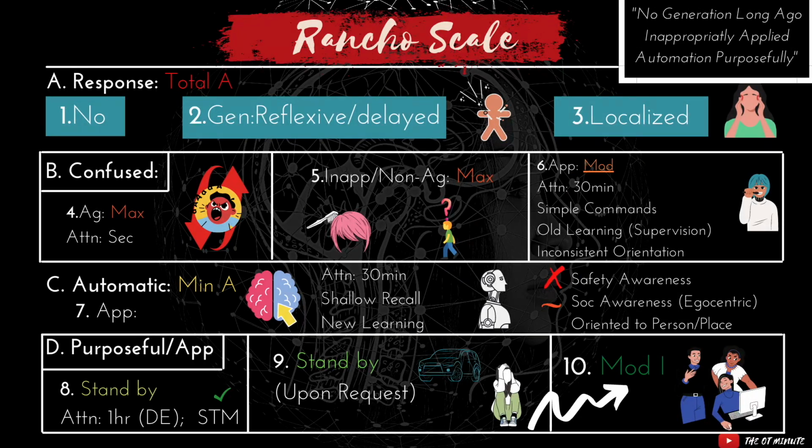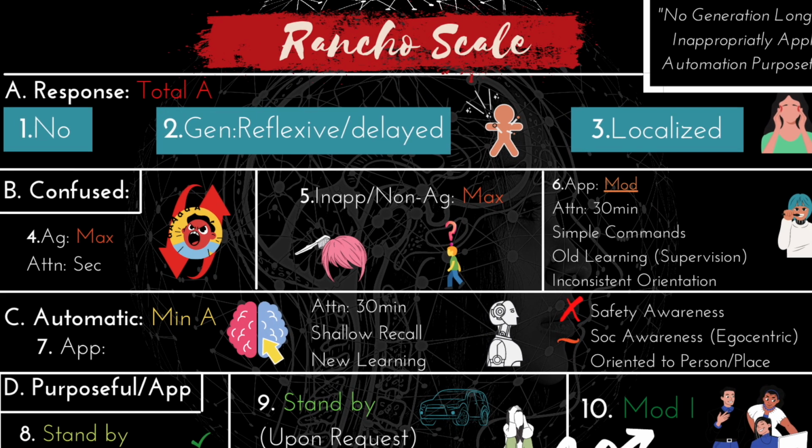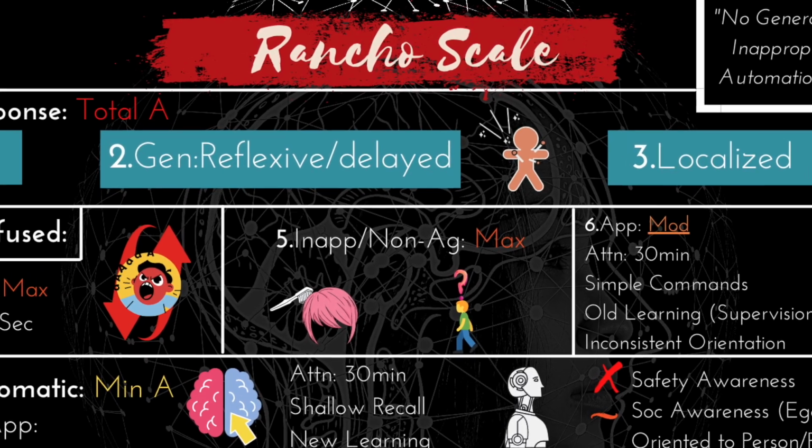Now for the response levels, it's helpful to remember that a patient at all of these levels will require total assistance. So level 1 again is the no response level, which is straightforward. No response to any external stimuli. Next, we've got the general response level. Here a person's responses are kind of like a reflexive response to, per se, painful stimuli. And again, they can also be very delayed. So those are the 2 words that I associate with this level, reflexive and delayed. And this little picture here is just a man getting poked, but not acting towards the painful stimulus.